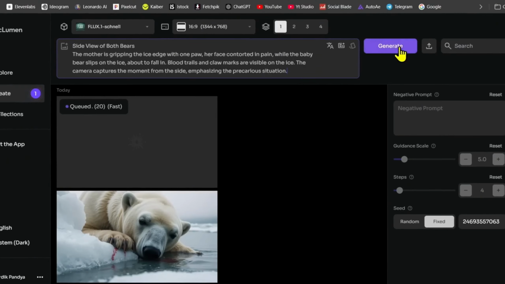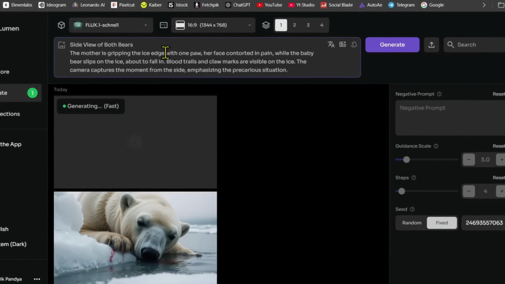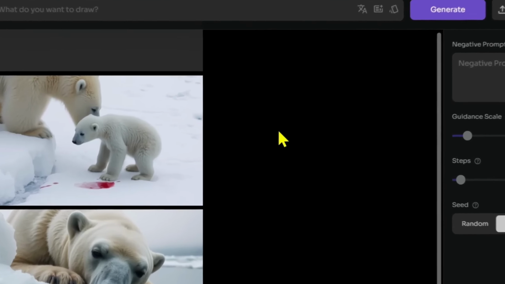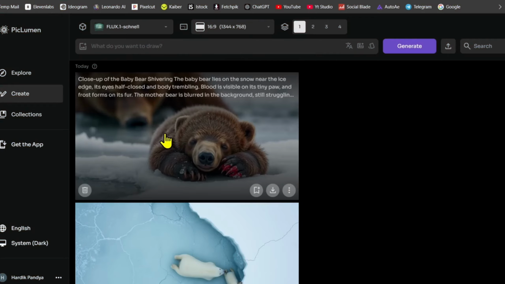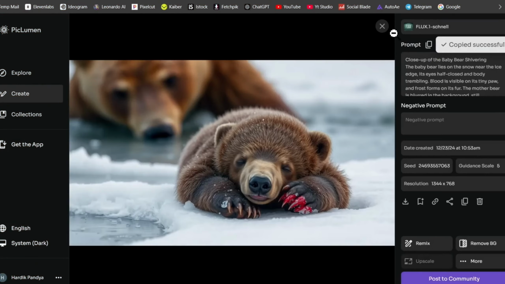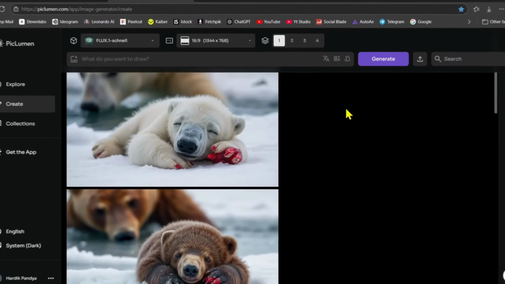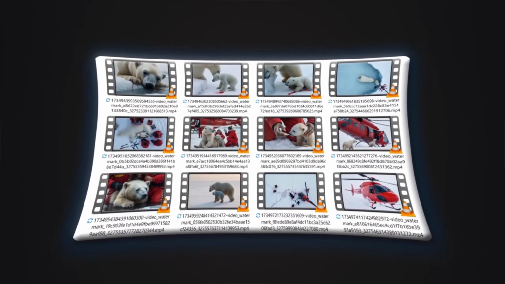The cool thing about this site is that it can generate 20 images in about 5 minutes, and you can generate unlimited images with amazing quality from just one Gmail ID. Oh, and one more thing. You might accidentally get some black bears instead, but you don't have to worry about that. Just change bears to polar bears in the prompt, and everything will be fine.